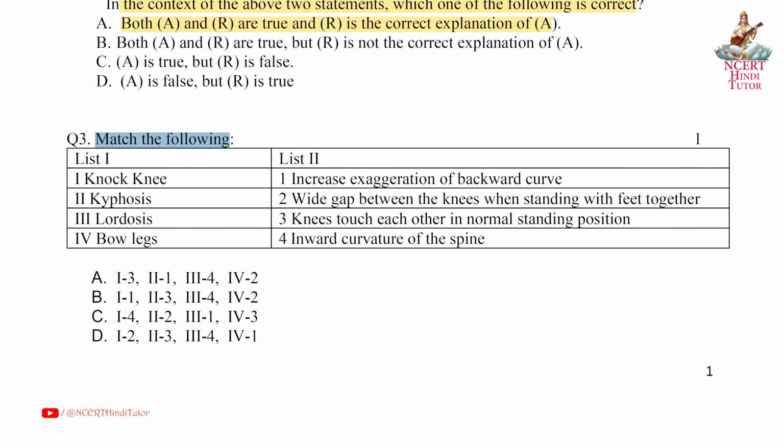Question 3. Match the following. Knock knee. Third. Knees touch each other in normal standing position. Second. Kyphosis. First. Increase exaggeration of backward curve. Third. Lordosis. Fourth. Inward curvature of the spine. Fourth. Bow legs. Second. Wide gap between the knees when standing with feet together. So friends, answer is A.